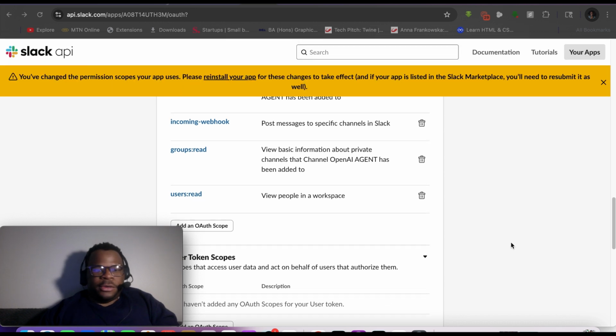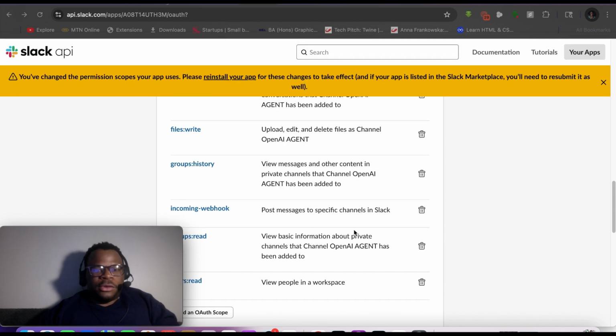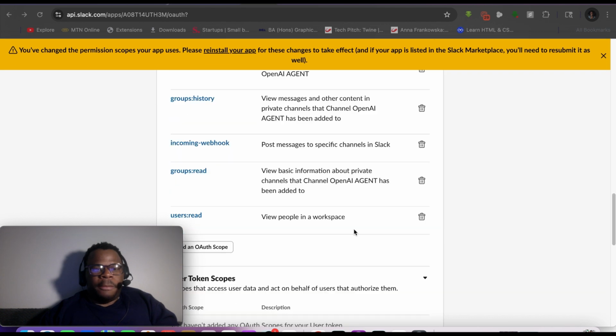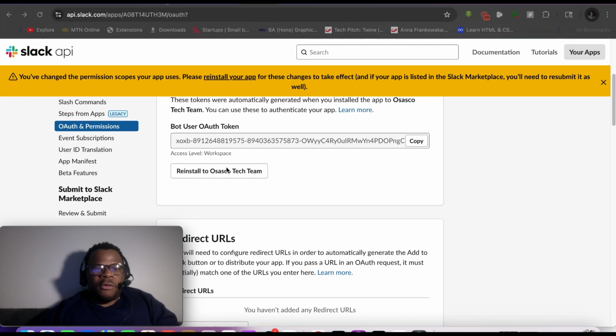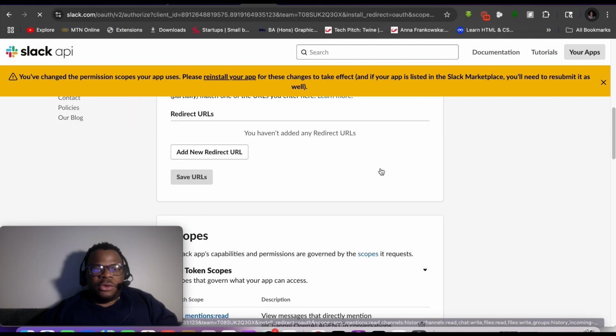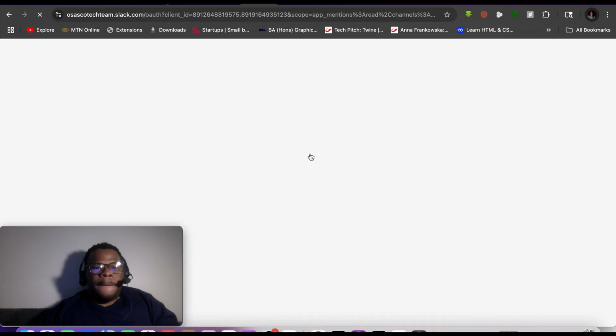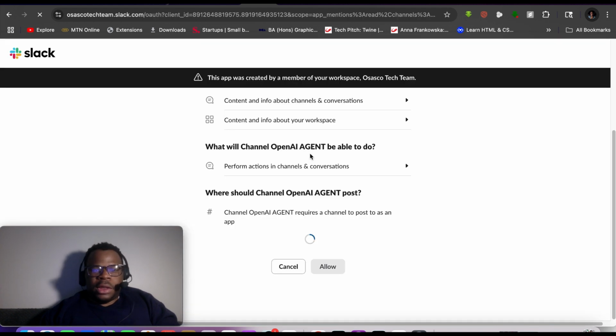There was a little error, and I failed to add some other OAuth scopes. To get this completed, just add this incoming webhook, then your groups read, your users read, and after that you come over and reinstall into the workspace you have for your Slack application. It's going to take you here again, then ask you to pick the channel where you want to apply this.